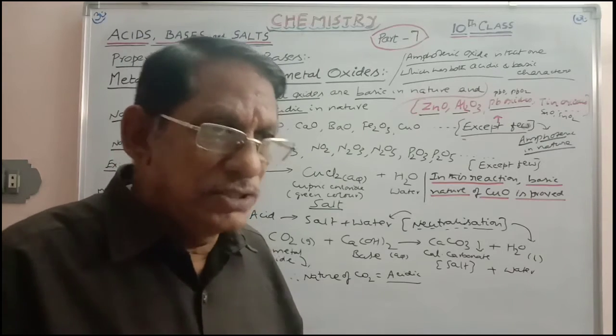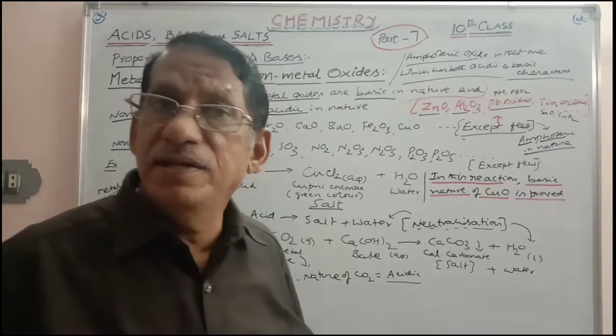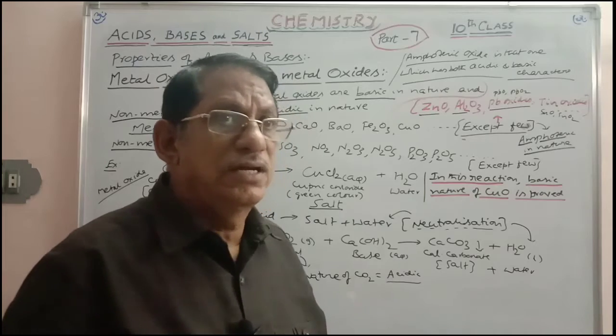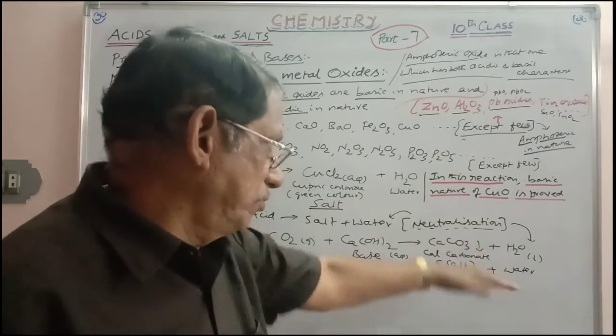That means, though these are metal oxides, these are having both acidic nature as well as basic nature. That we can prove here.